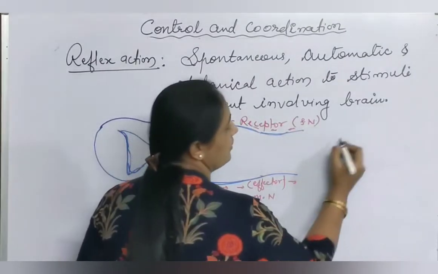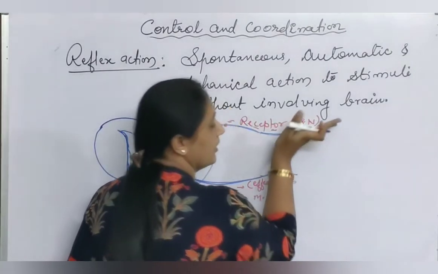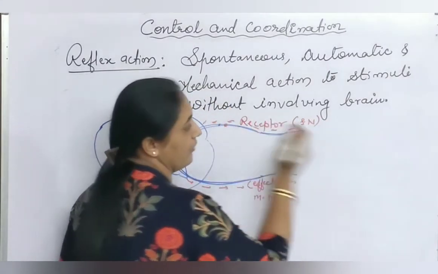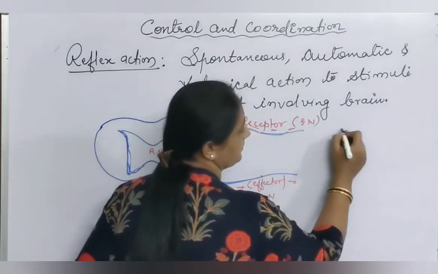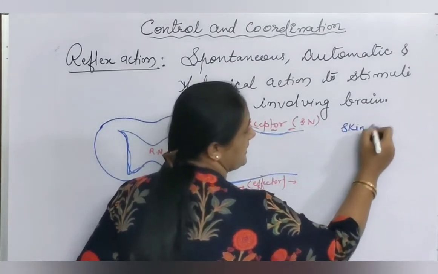Now the sensory neuron receives the message or gets this stimuli from the skin. Take the skin of the hand.